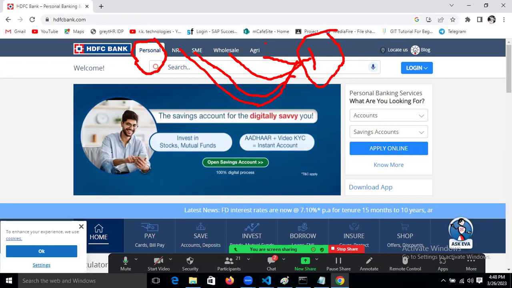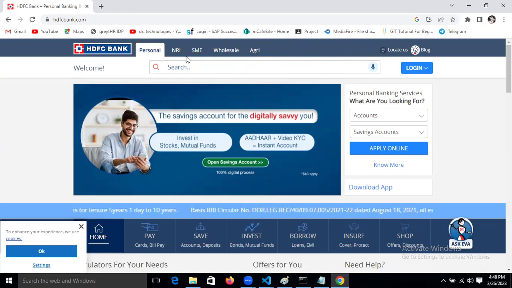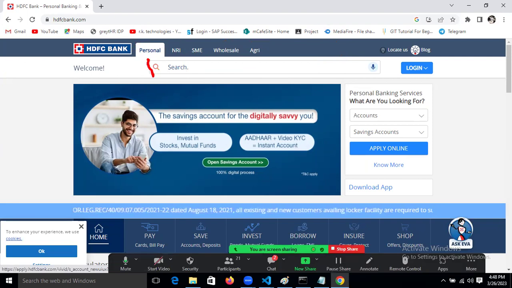In the HDFC project, different modules are there or not? Come on, guys. These are the different modules. This module is separated, right? Which kind of functionality will be there in the Personal module now? Savings, currents, and general user. By seeing this one, what is that?